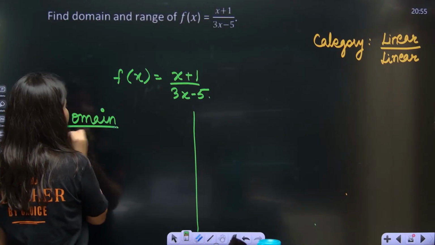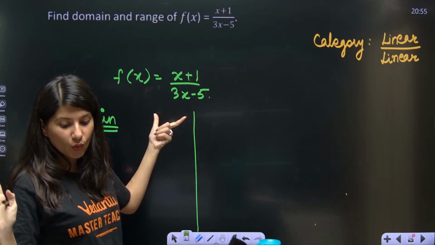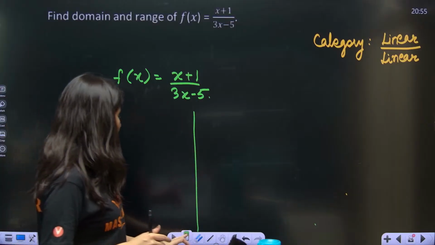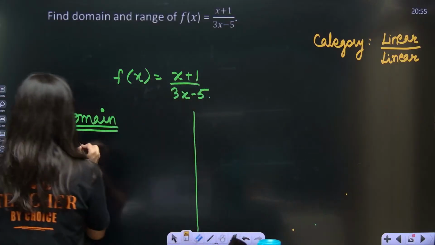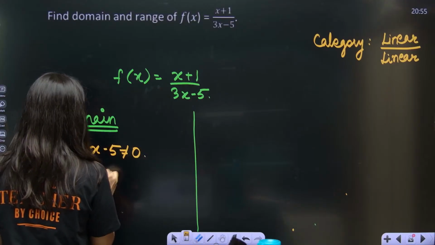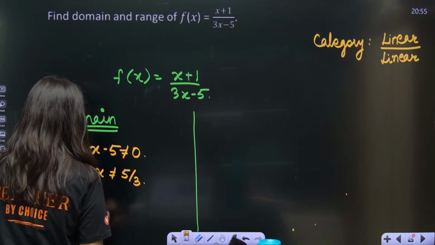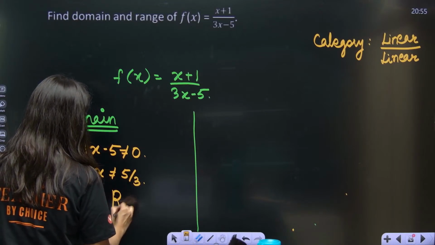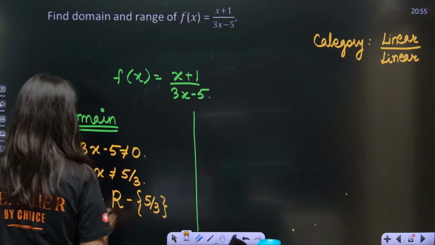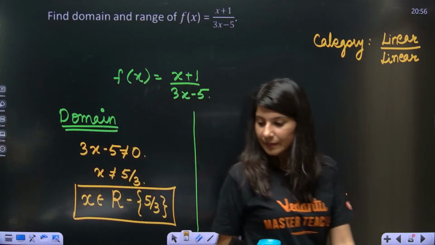In such cases, the calculation of domain will be just that the denominator can never be 0. That's it. You will accept everything except the denominator becoming 0. So 3x minus 5 cannot be 0. So x cannot be equal to 5 by 3. So now your domain finally is equal to all real values except 5 by 3. Okay? Got it? Everybody?